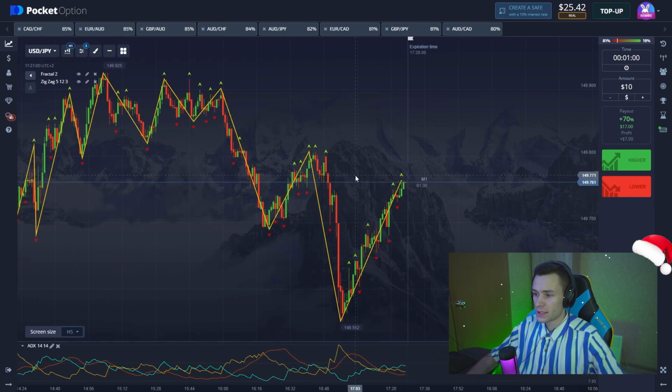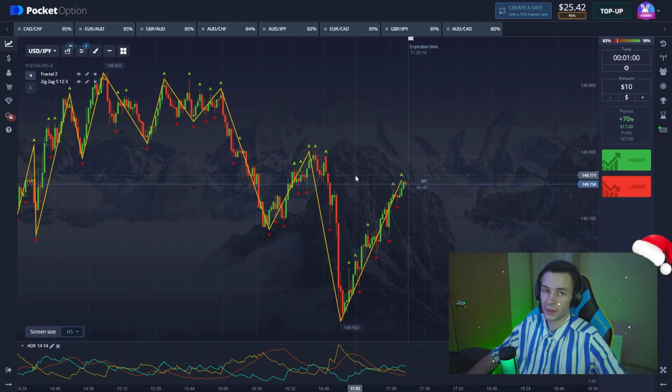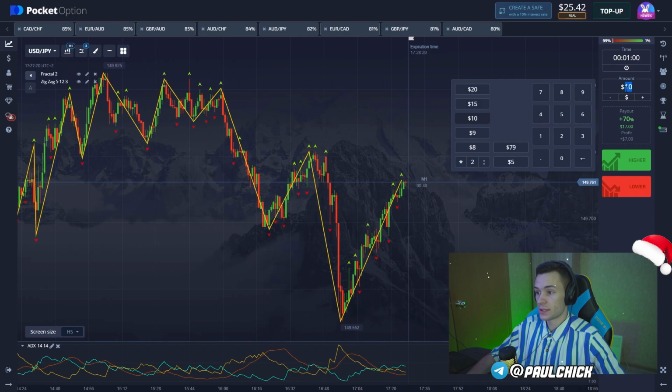The ADX is gonna help us determine a market's mood. I mean, what mood is on the chart. And when opening our trades, we're gonna look at the fractal and the zigzag and a little bit of technical analysis. Well, today we got $25 as the starting balance.